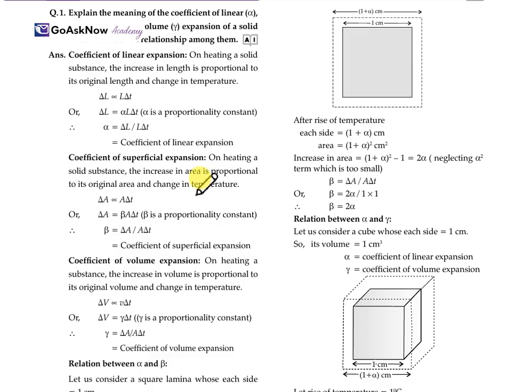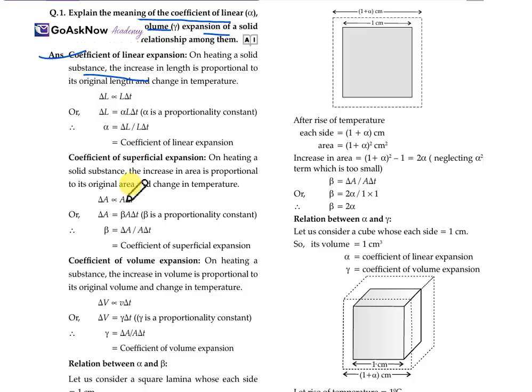Now let's go ahead with the 3 marks question. Explain the meaning of the coefficient of linear expansion alpha, superficial expansion beta, and volume expansion gamma, and the relation among them. So this is something which we have already studied, but yes, let's repeat it again. Coefficient of linear expansion: on heating a solid substance, the increase in length is proportional, like this, delta L is proportional to L delta T. Then delta L equals alpha L delta T, so alpha equals delta L upon L delta T. So this will be the coefficient of linear expansion with respect to length.